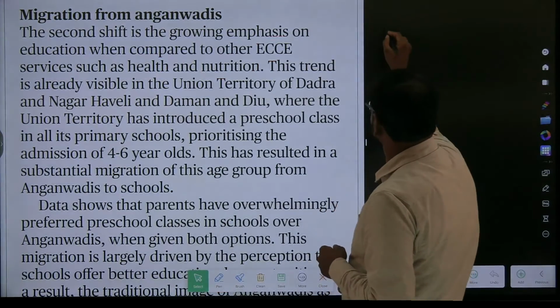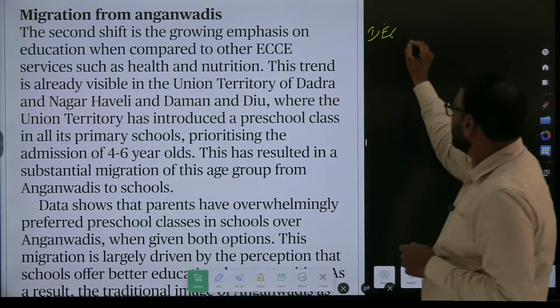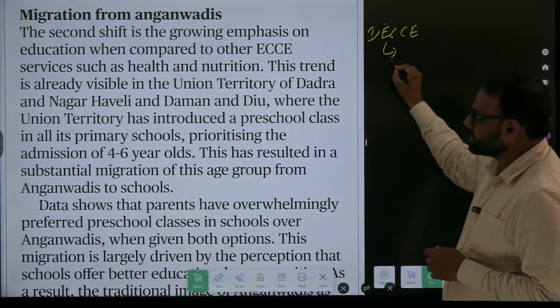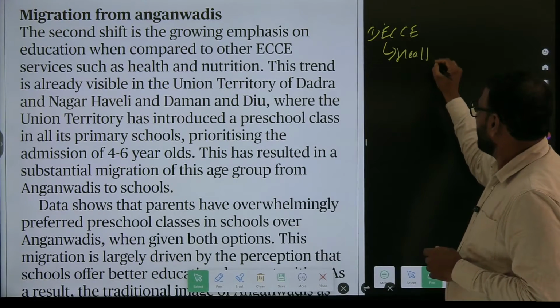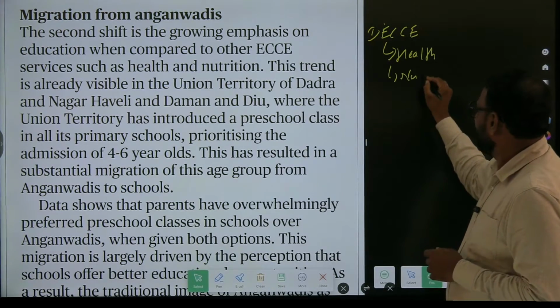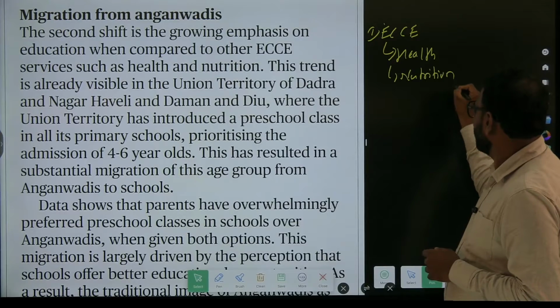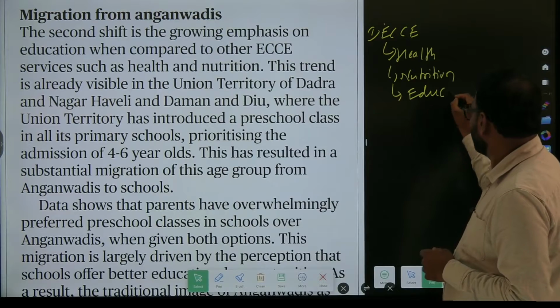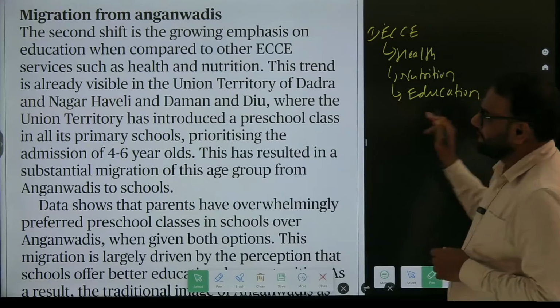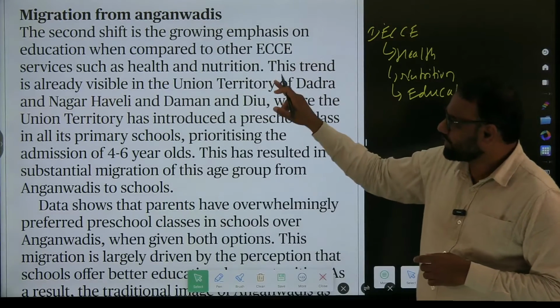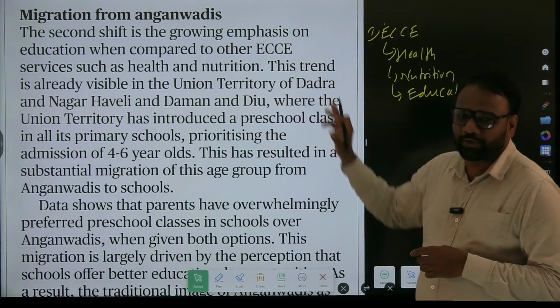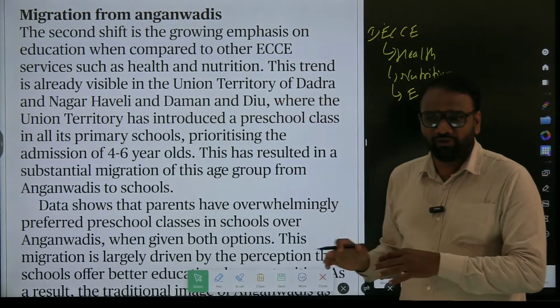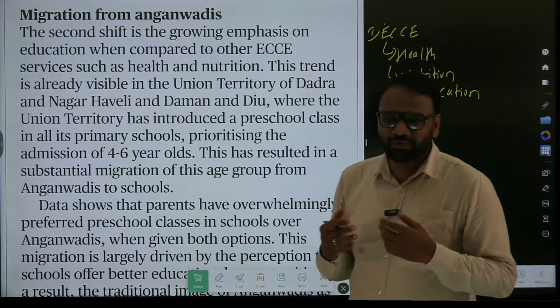So when we speak about ECCE, it includes health, nutrition, and education. The second shift is the growing emphasis on education when compared to the other ECC services such as health and nutrition. So before this, before NEP 2020, the focus was more on